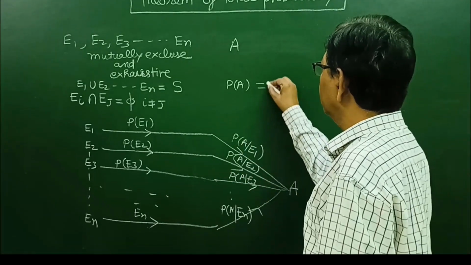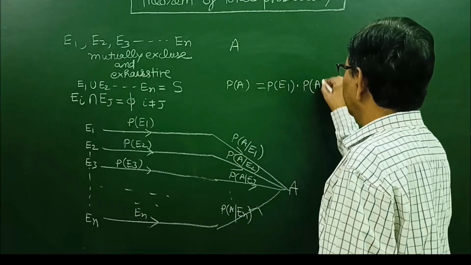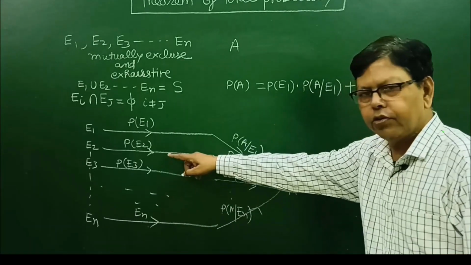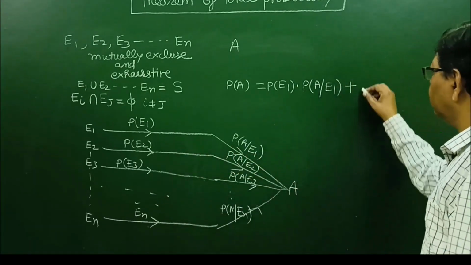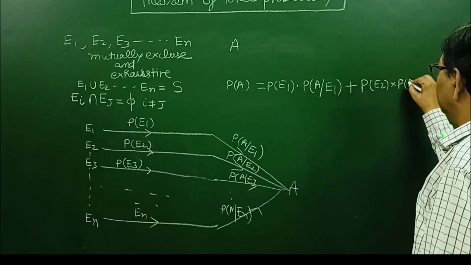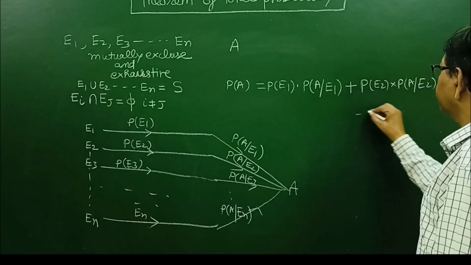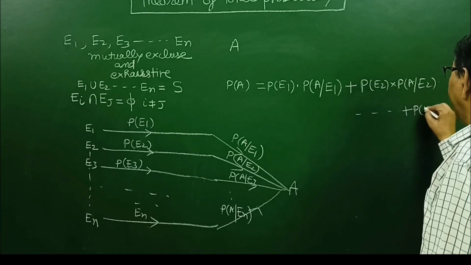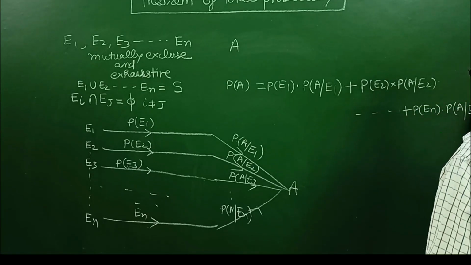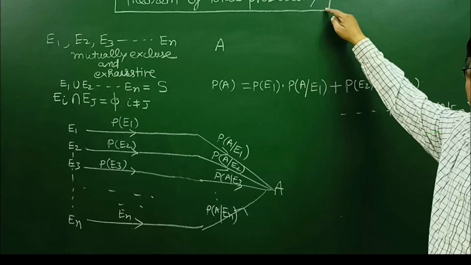This is equal to probability of E1 into probability of A oblique E1 plus probability of E2 into probability of A oblique E2, and this continues up to probability of En into probability of A oblique En. This theorem is known as theorem of total probability.